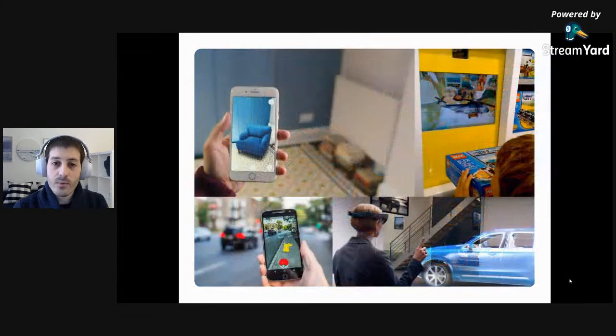And when talking to other developers building augmented and virtual reality applications for retail and shopping and data visualization and games, they all said the same thing. There is no easy way to manage and deliver 3D data.